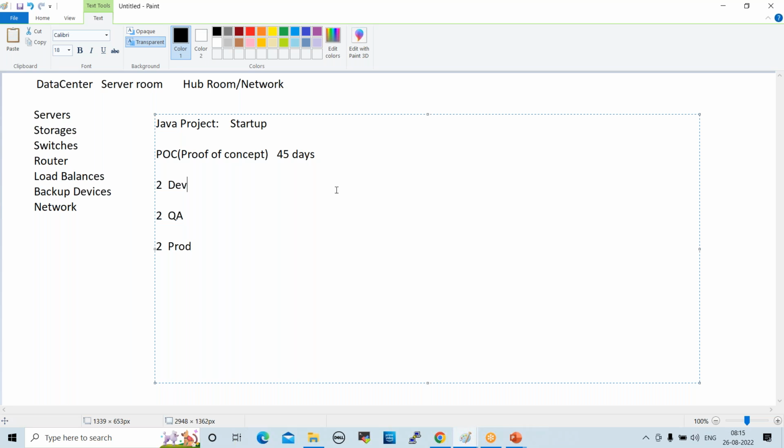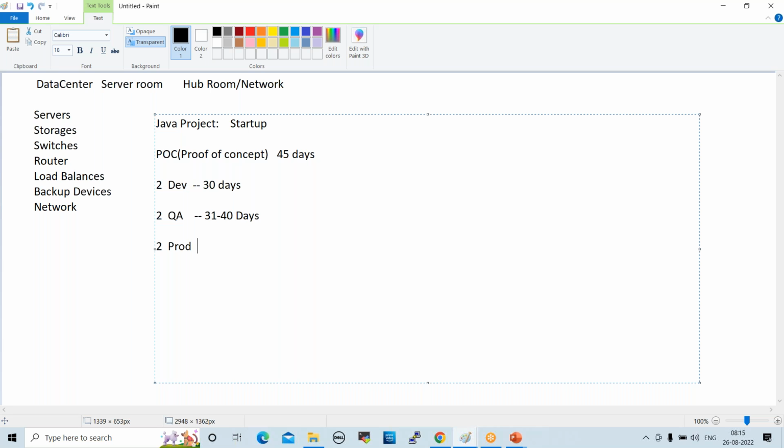So here what will happen? For the first 30 days, developers develop the code on development servers. After development is completed, from day 31 to 40 the code will be tested.